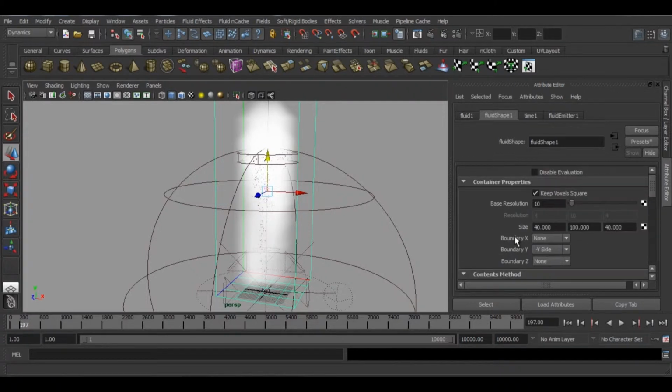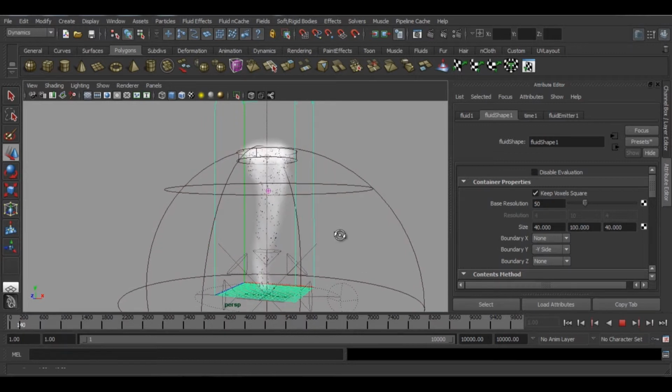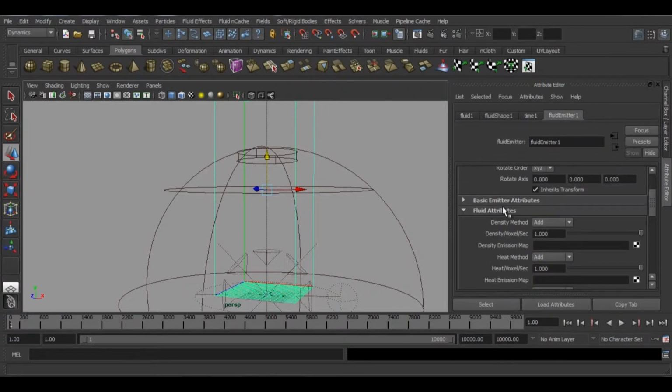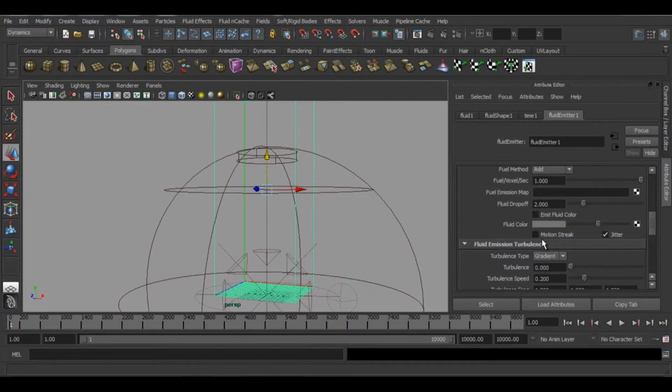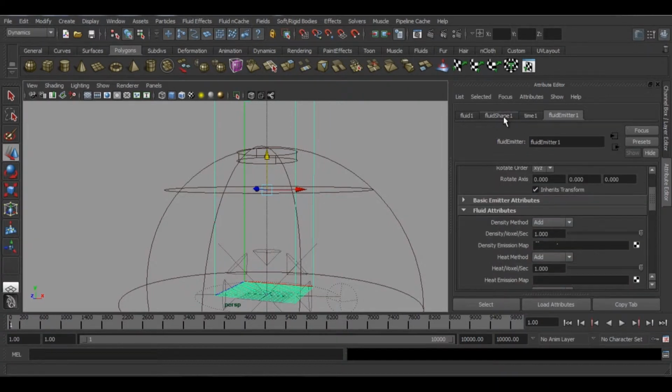We'll change the settings. The main setting which affects the quality of the fluid is this base resolution. We'll increase it to 50 for now, and you can see the difference yourself. The fluid is more tight and well defined now. We'll change some other settings in our fluid. Go to fluid emitter and check motion streak on. Rest is default. It's good.